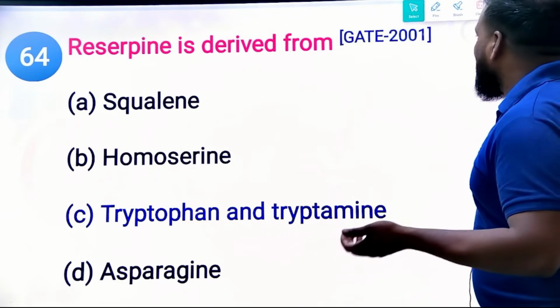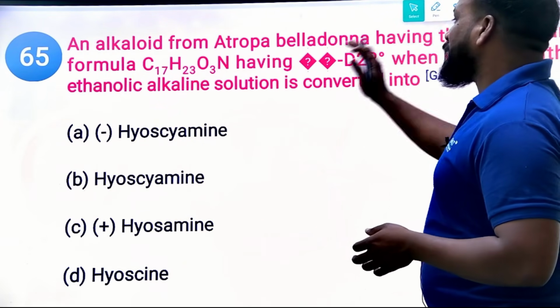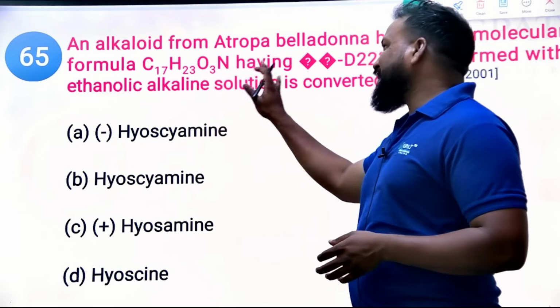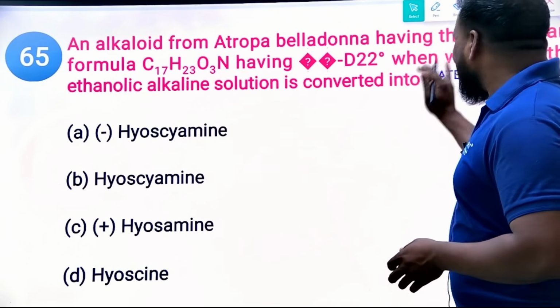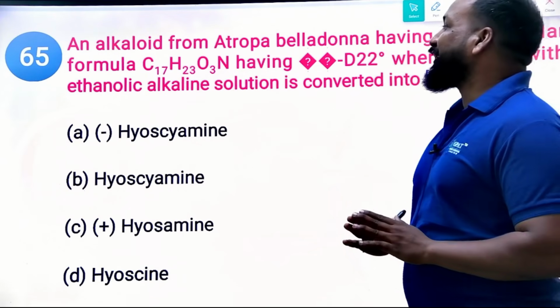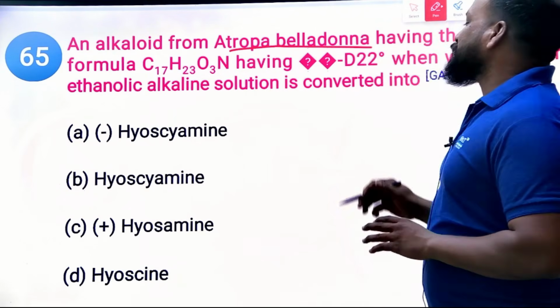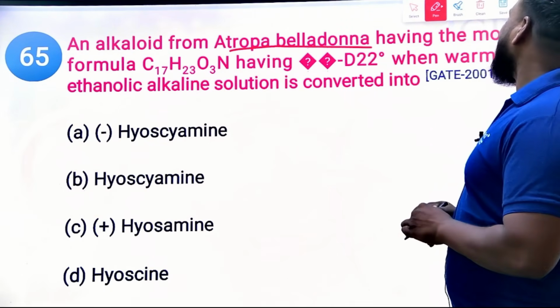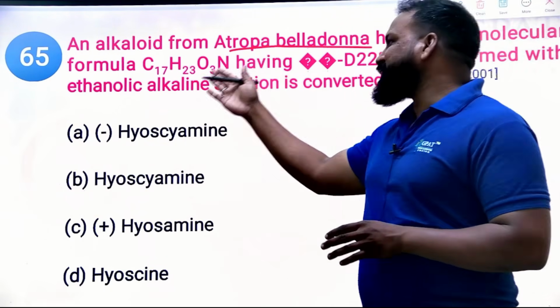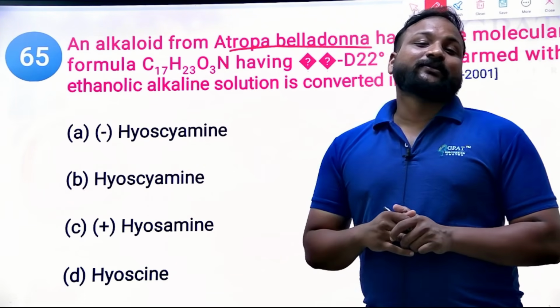Yes, next. An alkaloid from Atropa belladonna, having the molecular formula C17H23NO3 and optical rotation alpha D of minus 22 degrees, when warmed with ethanolic alcohol solution is converted into which of the following? Simple, they're asking about Atropa belladonna, having the formula C17H23NO3. It is atropine.